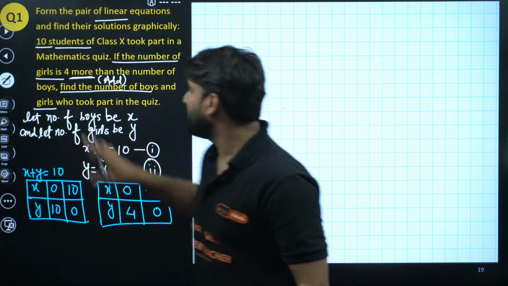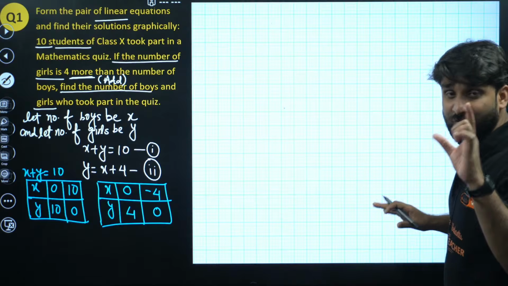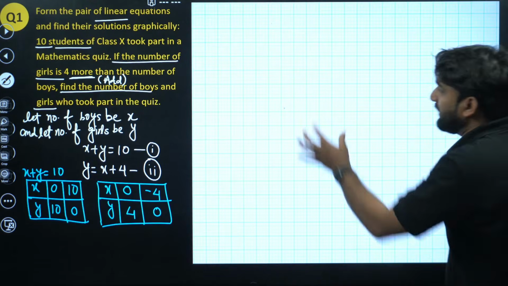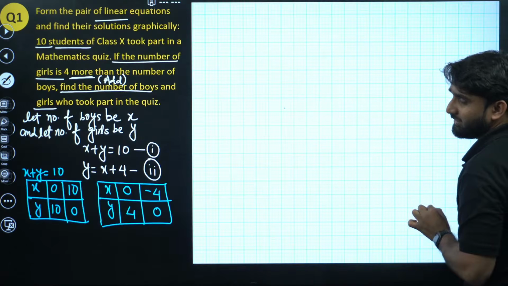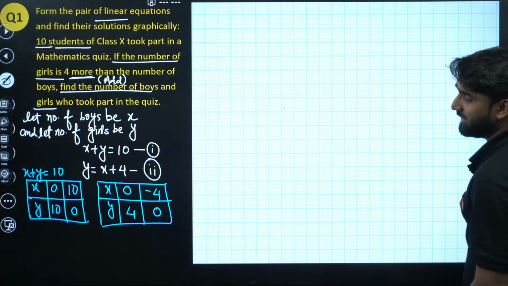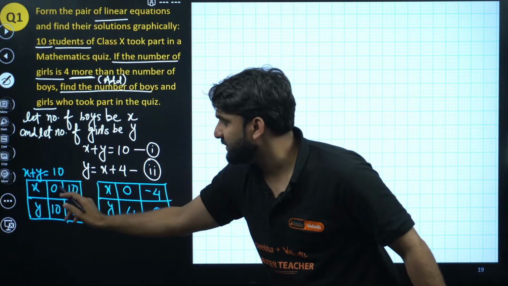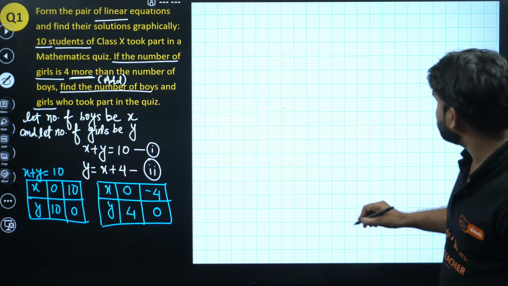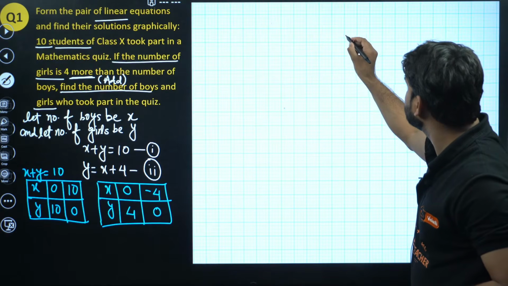Don't take tension. Draw the line. But you have to be very careful while plotting the line. The line should be very straight and every point should be clearly visible. So first I'm drawing x plus y, where when x is 0, y is 10. Let me draw the axes first.